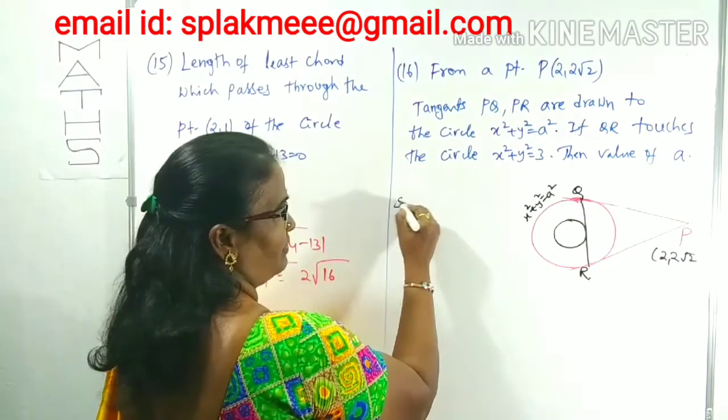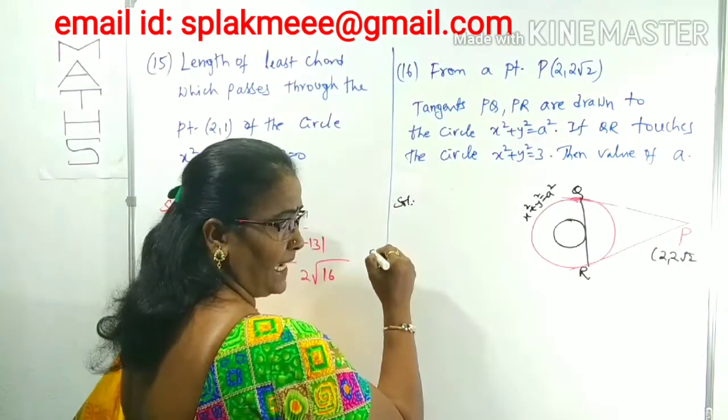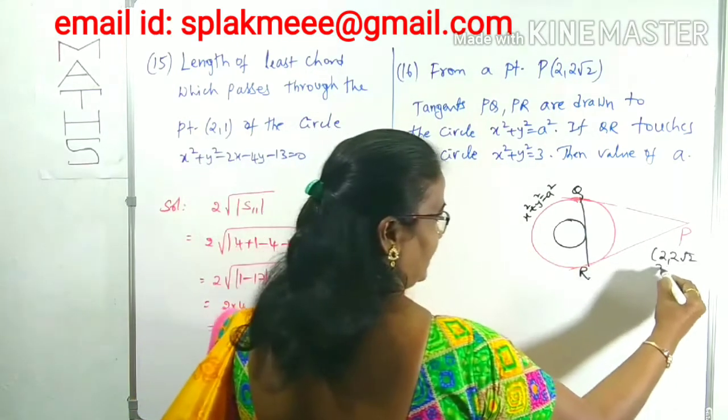What is the equation of the chord of contact? S1 equals 0, taking the point as (x1, y1).